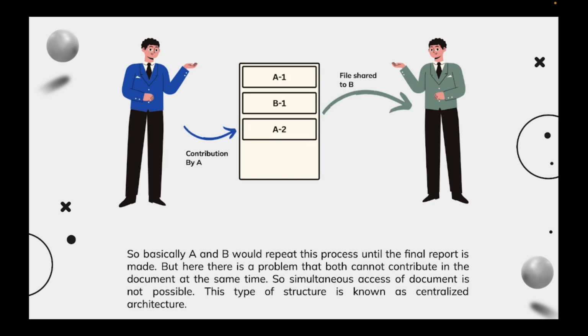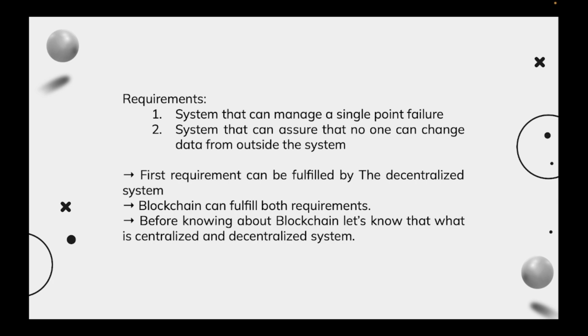But here the problem is that both cannot contribute to the document at the same time, so simultaneous access to the document is not possible. In technical terminology, this type of structure is known as centralized architecture. To overcome this problem, the system needs some requirements: the system should manage a single point of failure, and the system needs to assure that no one can change data from outside the system. The first requirement can be fulfilled by a decentralized system, whereas blockchain can fulfill both of the requirements. So before going into blockchain, let's understand what a centralized system and a decentralized system are.